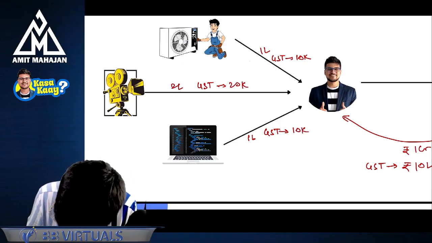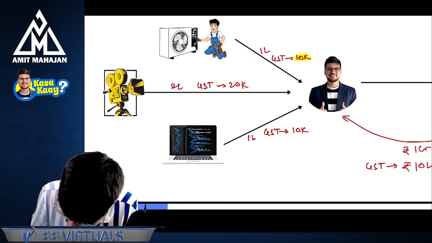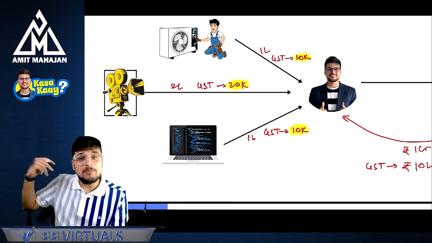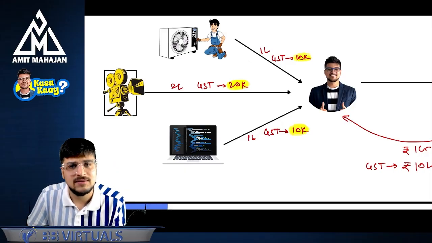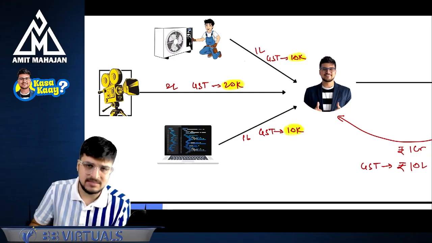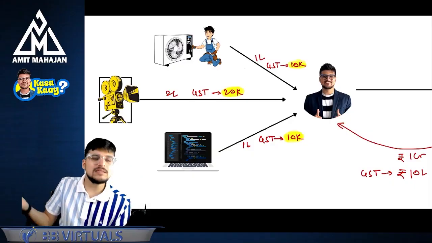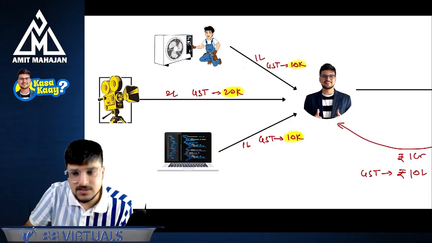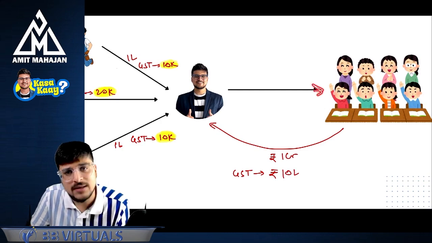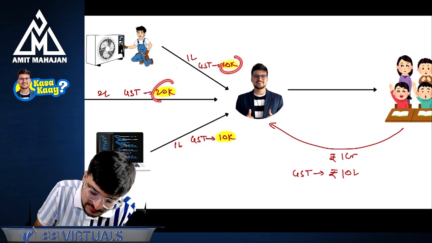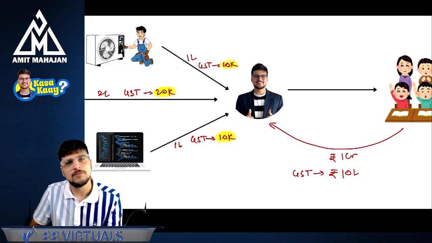So I can say here that I paid 10,000, 20,000, and 10,000 as GST while purchasing and availing the services. Correct? In this case, purchasing these goods. So can I say all these goods or all these inward supplies which I'm having, that is for providing service to you, right? So don't you think I should get the ITC of 10,000, 20,000, and 10,000 also?